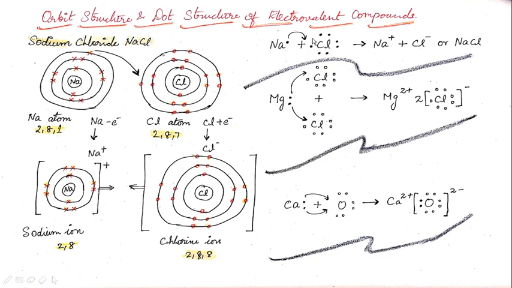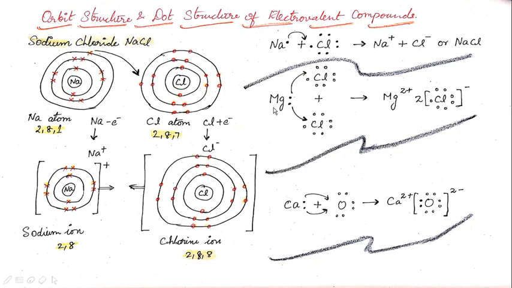Chlorine has 7, which I have represented here. So sodium gives off 1 electron to chlorine. After transfer, Na plus Cl minus. So you have to write this after the formation as Na plus Cl minus, or you may simply write NaCl. For convenience, you should write Na plus Cl minus during the examination, so that you won't lose any marks. The second example we can take is magnesium chloride.